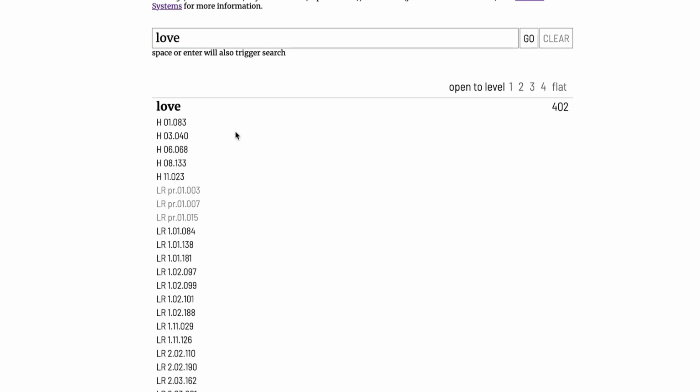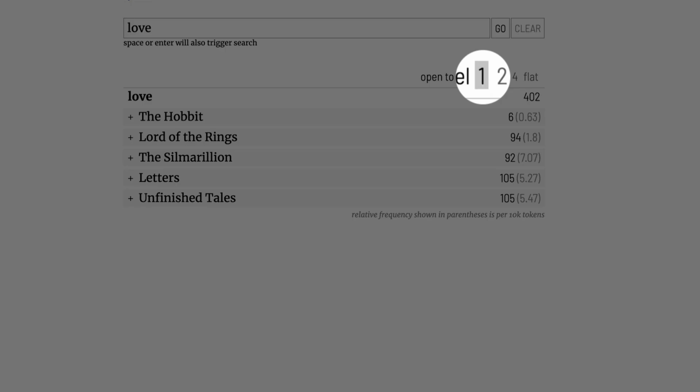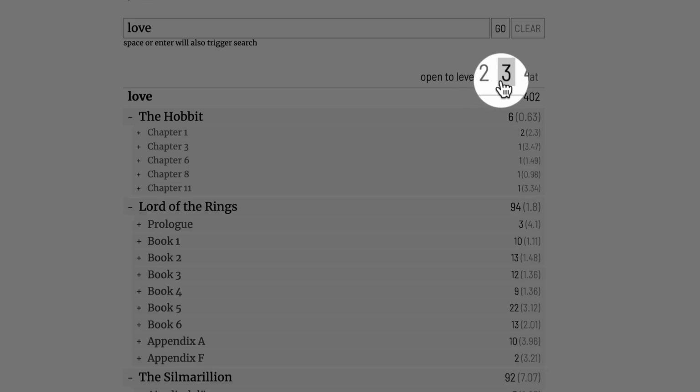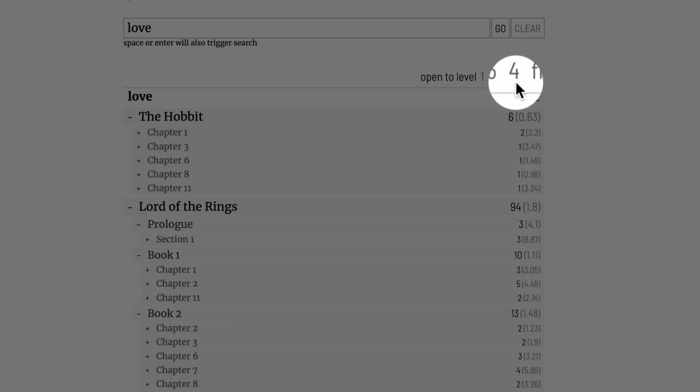And note, this is using the Digital Tolkien Project citation system that identifies a specific chunk in the text, whether it's a paragraph or a stanza of verse, a heading, a letter, a quotation, and so on. I'll say more about this citation system in a moment. You can also open the results to any particular level using these controls here.